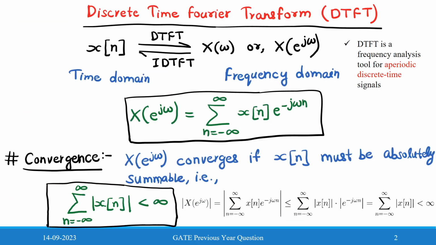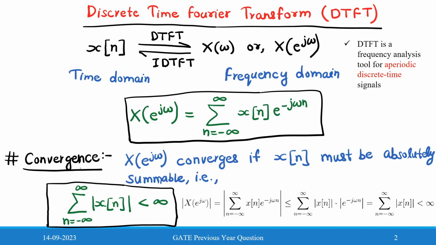So we know that the discrete time Fourier transform is a frequency analysis tool for aperiodic discrete time signals. And the expression for the discrete time Fourier transform is written like this: X(e^jω), or we can write X(ω), is equal to summation from n equals minus infinity to infinity of x[n] e^(−jωn).